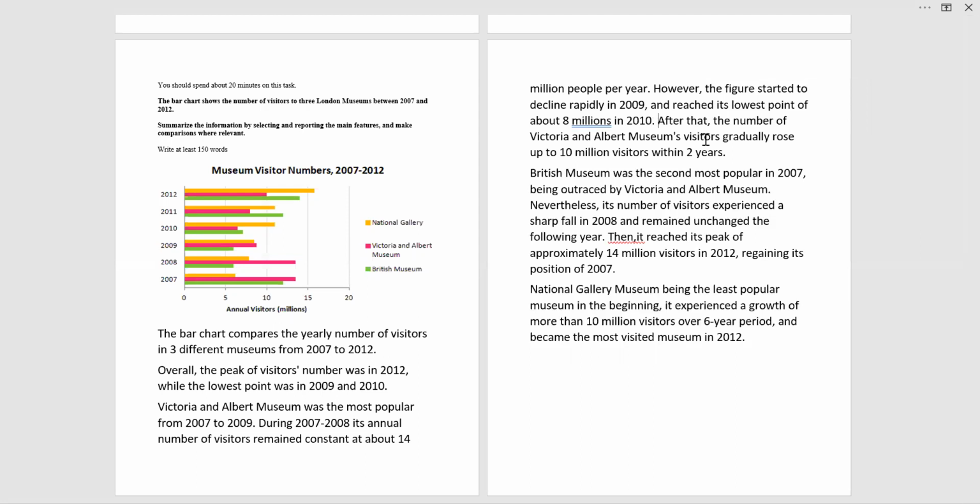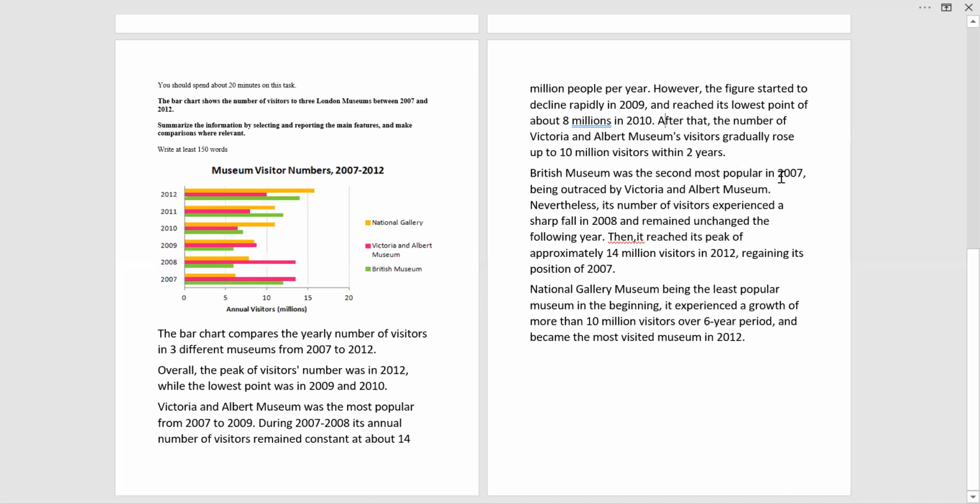And we are writing after that, the number of Victoria and Albert Museum visitors gradually rose up to 10 million visitors within 2 years. So this covered the entire Victoria and Albert Museum part, right? The British Museum was the second most popular in 7, being outraced by the Victoria and Albert Museum, right? So you want to add this line, you can, but if you feel like this will increase your length, you can remove this as well.